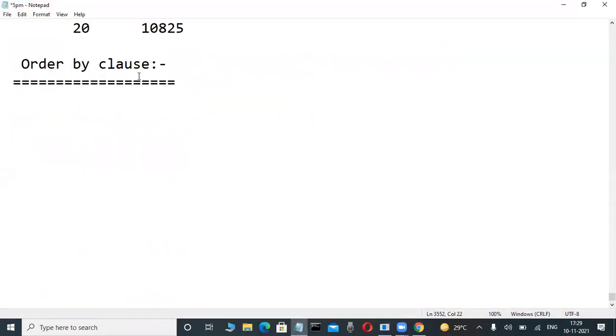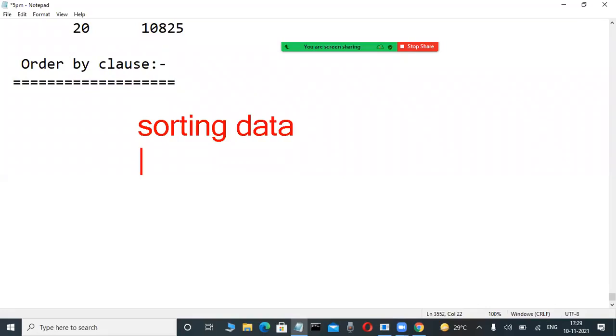Now write it, order by clause. Order by means everyone knows. Very good. What is it used for? Sorting data. Sorting data means, maybe from mathematics you have an idea, ascending order is there, no? Another one is descending order. What is descending order? Highest values to lowest values. Ascending order means lowest values to highest values. If you want to arrange data in a sorting order, ascending or descending, then we use the order by clause in a select statement.